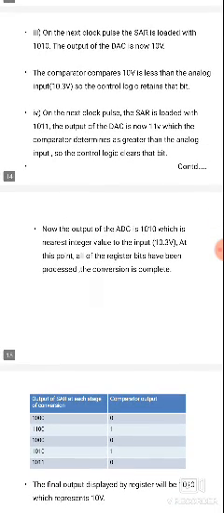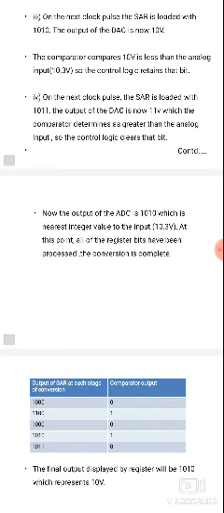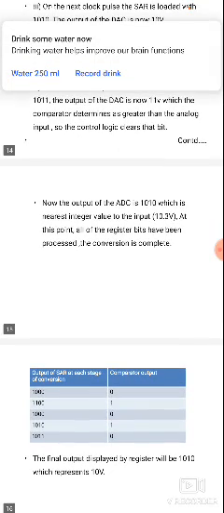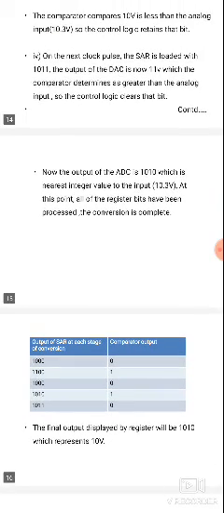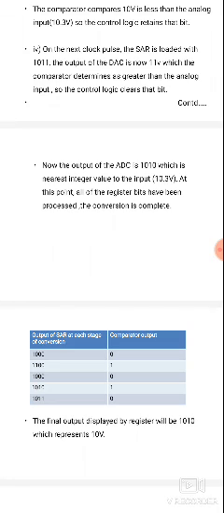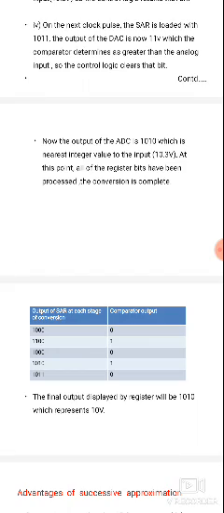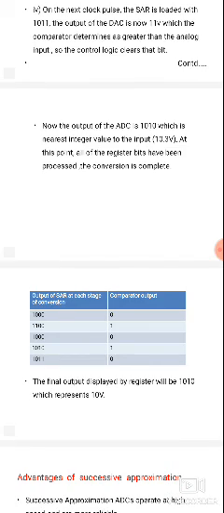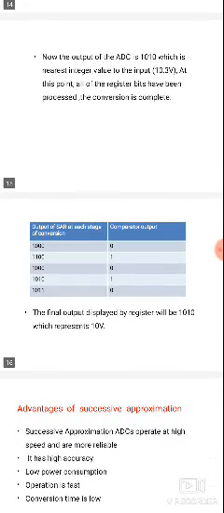Again the control logic retains the bit. So the output of ADC is 1010 only. 1010 is the nearest value, that is 10, the nearest input of 10.3 volts. At this point the register bits have been processed and the conversion is completed. So the analog input is equal to the binary value. The analog input is 10.3, the binary output is 1010. The 1010 can again be converted into analog form as 10 volts. So 10 and 10.3 is the nearest value, and the process of conversion is completed.